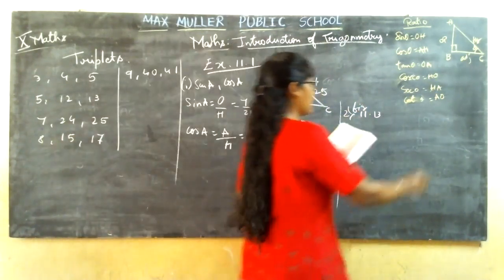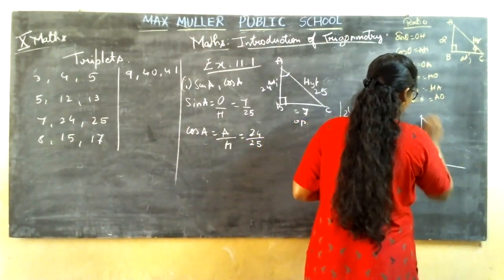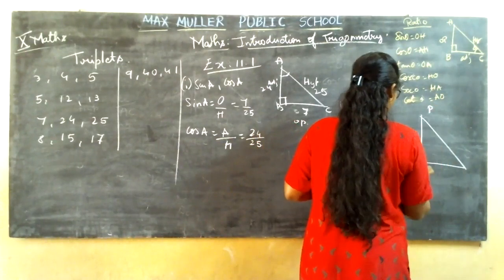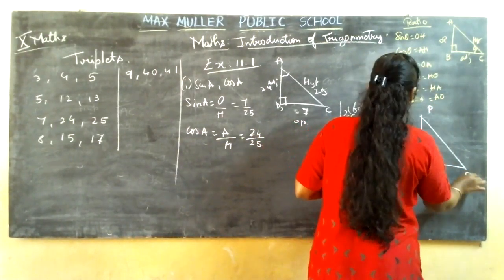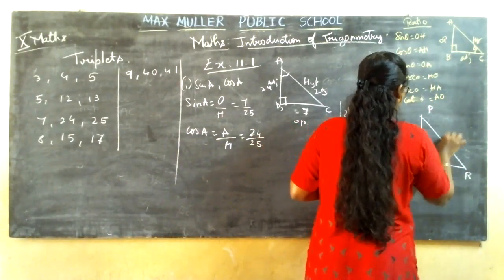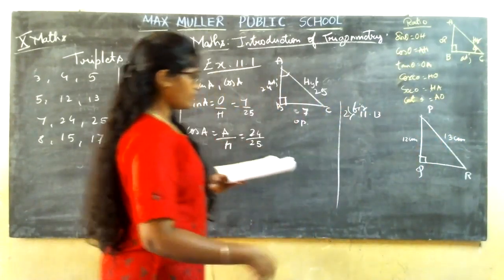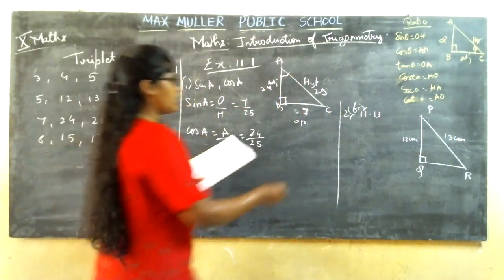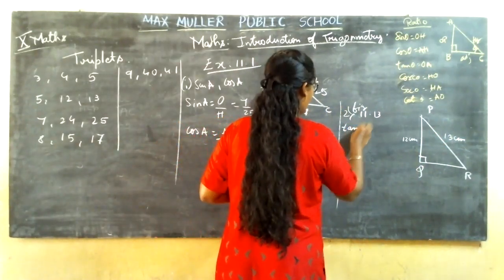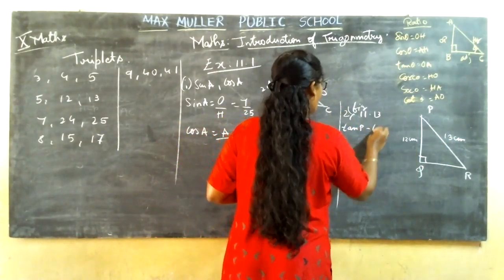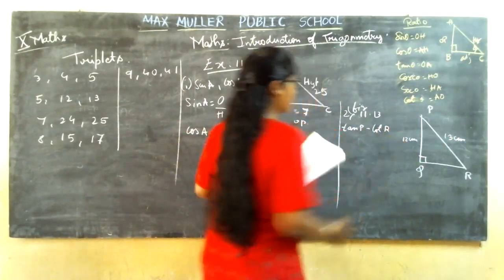Then let me draw the triangle they have given. So it is P. Angle Q is 90 degrees, and angle R. It is 12 centimeter and 13 centimeter. Correct. Now, what are you going to find? You are going to find tan P minus cot R.